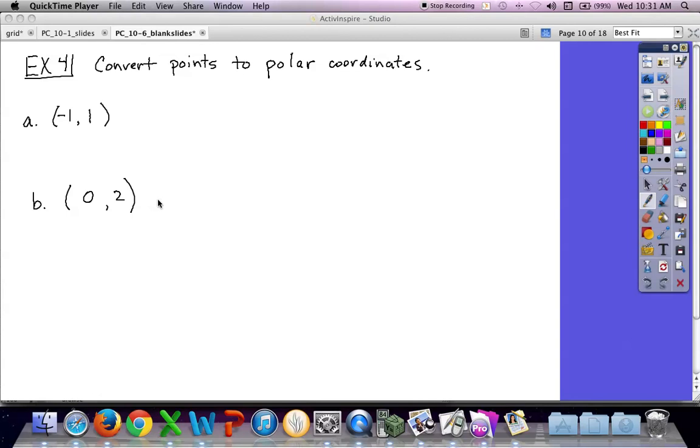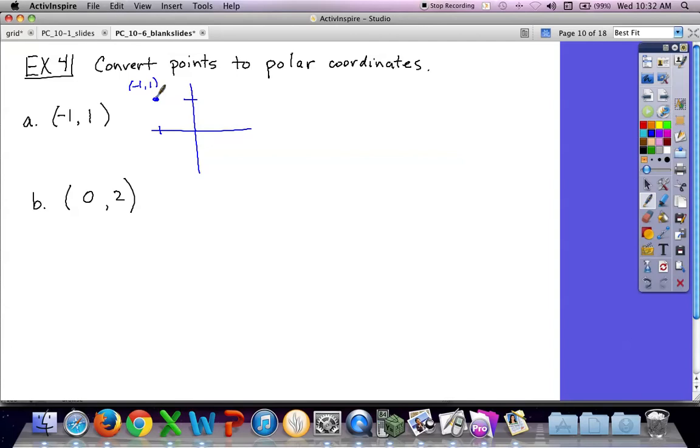And I would plot the points to see what's going on here. Right? This point is negative 1, 1, which means we're trying to find the polar coordinates for this point in the second quadrant, right? Negative 1, 1. How could I find the r, the distance from the pole to that point?